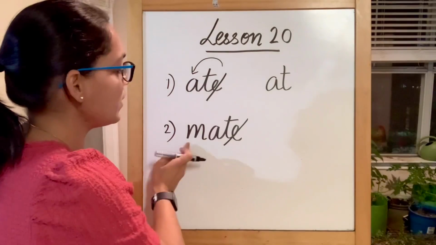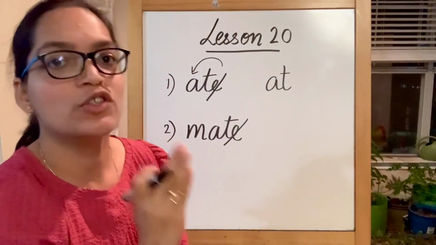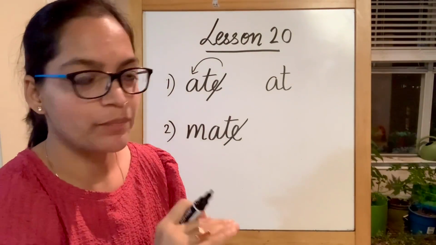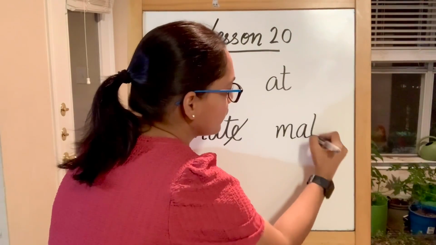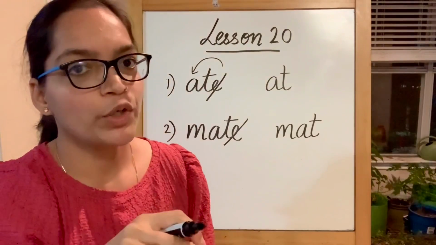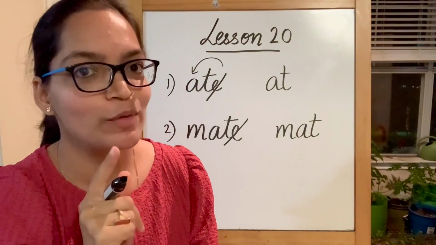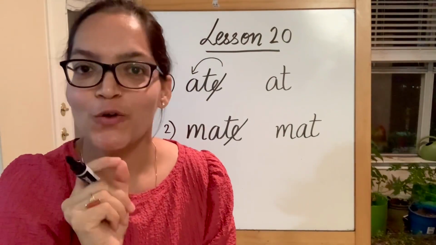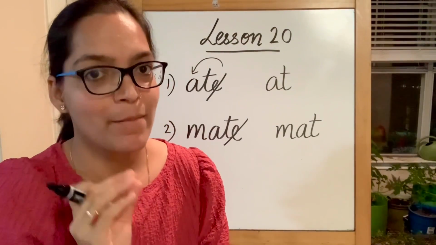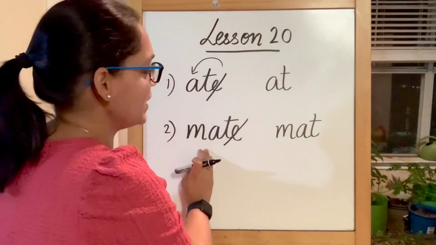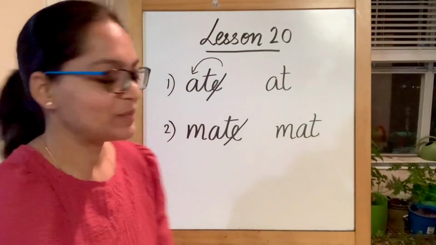So mate, and I stop at T. No sound of E. Now I'm not putting E at the end. So this will be, you are right, short vowel A sound. And this word is going to be ma, at, mat. This is mate and this is mat.